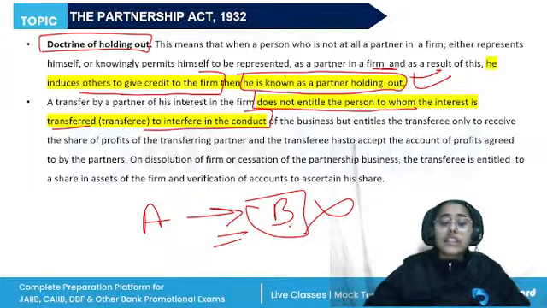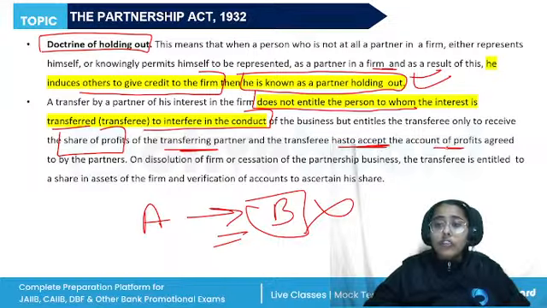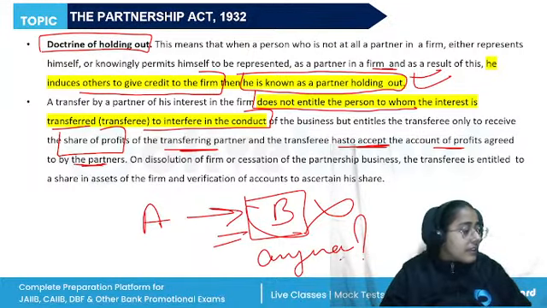They will only receive the share of profits of the transferring party, and the transferee also has to accept the account of profits which are agreed to by the partners. So person B is not going to have any more powers than the original person had, as the transfer relates only to the share of the profits.